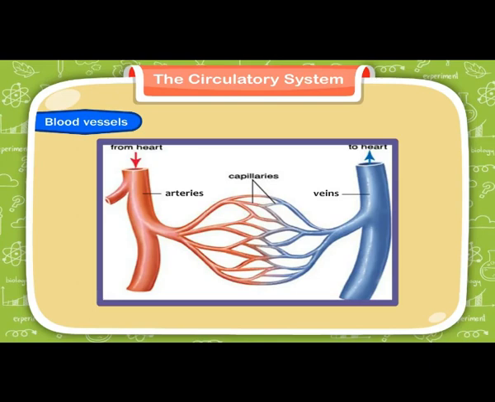Now, the blood vessels that carry blood back to the heart are called veins, which are just the opposite of arteries. Arteries were carrying the blood away from the heart, but veins are carrying the blood back to the heart.